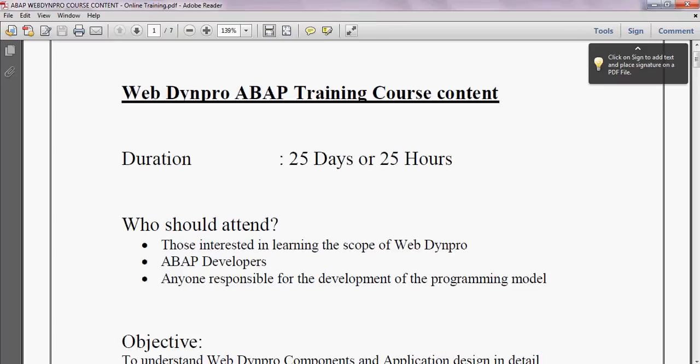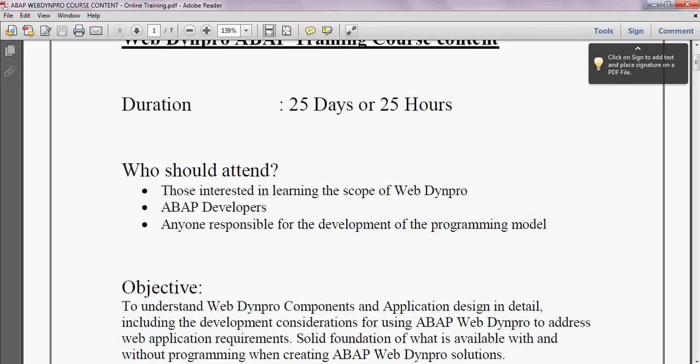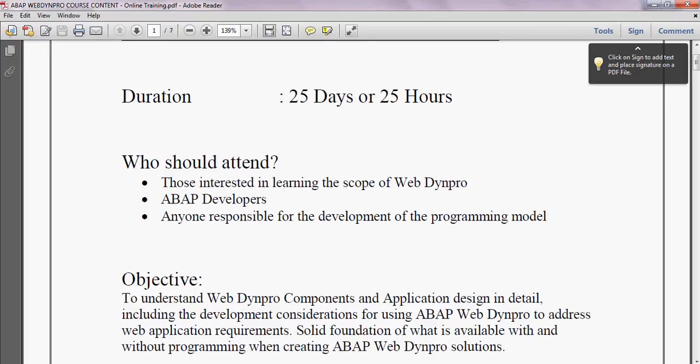Now let us see who should attend. Those who attend the WebDynpro ABAP training should have prior ABAP experience, so that they will be able to understand the WebDynpro ABAP concept. Within WebDynpro ABAP, we will be doing the ABAP coding only. Those who are responsible for the development of the programming model should attend this training.